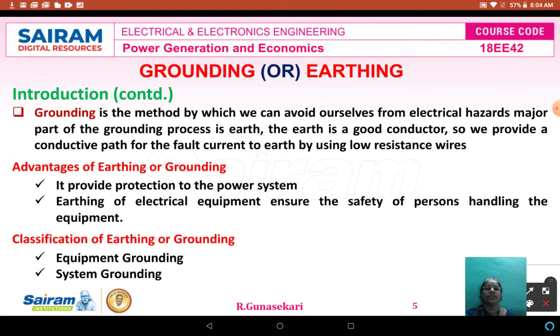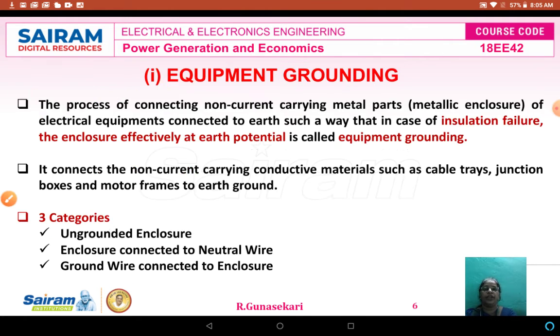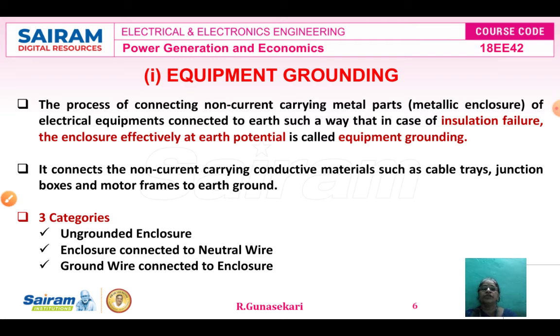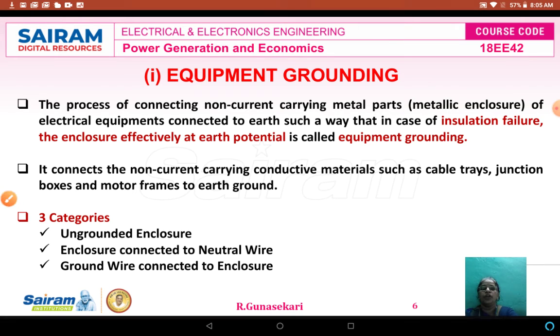What are the classifications of grounding and earthing? One is equipment grounding, another one is system grounding. In this lecture video, we studied equipment grounding. First, you see the equipment grounding. The process of connecting non-current carrying metal parts, that is the metallic enclosures of the electrical equipment, to the earth in such a way that in case of insulation failure, the enclosure is effectively at earth potential, is called equipment grounding